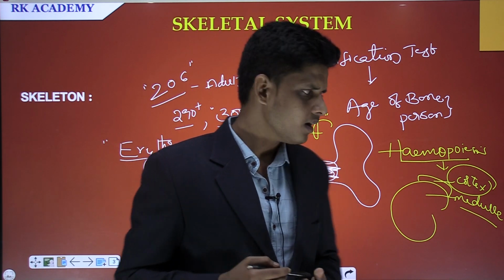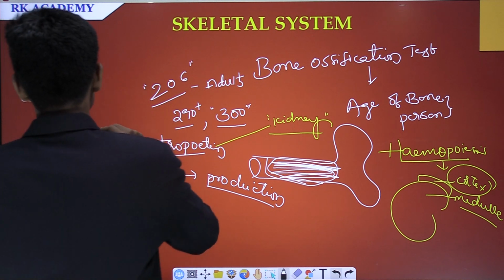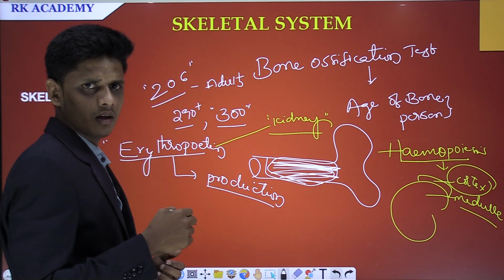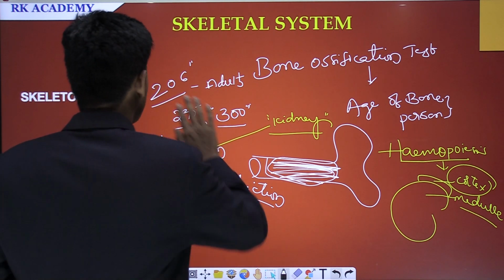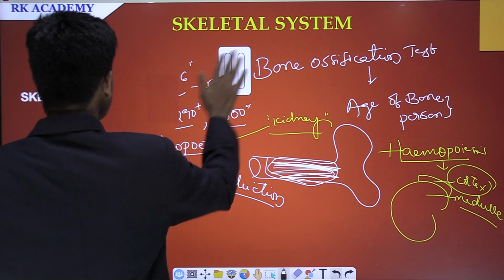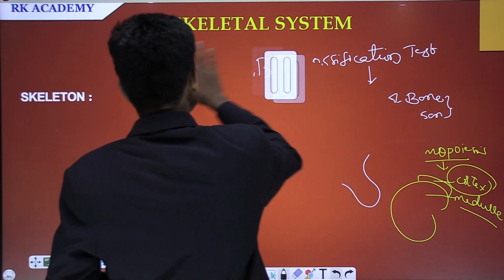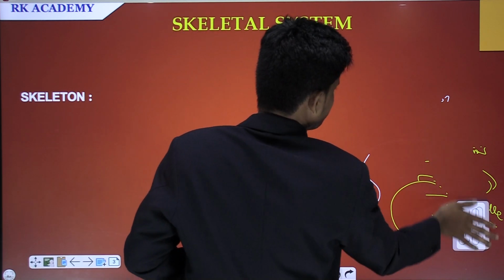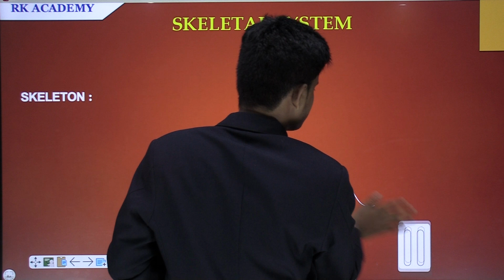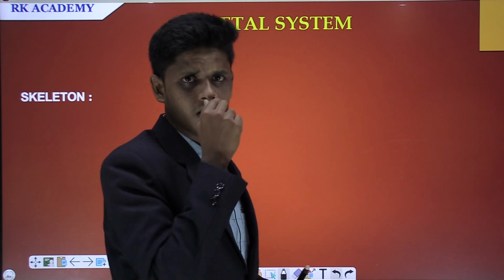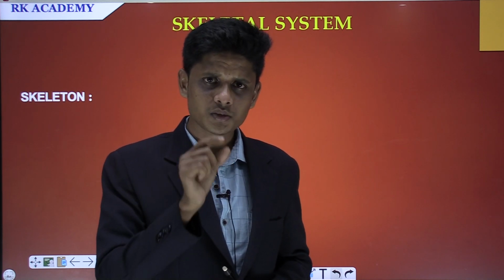Fine. And I would like to explain another thing, which is cartilage. So what is cartilage? Cartilage is also a bone which is present in our body. For instance, our nose is an example of cartilage. Our nose moves freely from one position to another because of the smooth bone, that is cartilage.